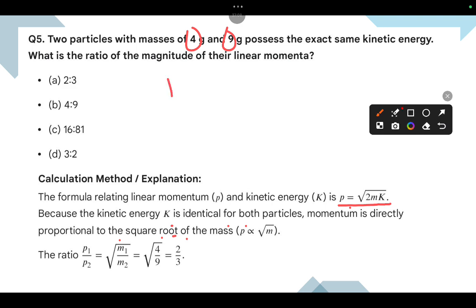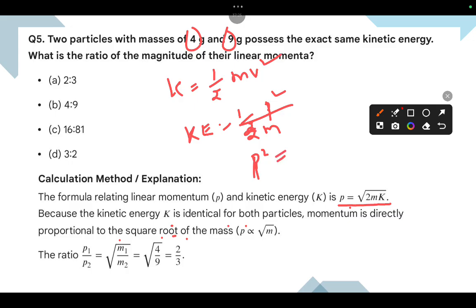First of all, K equal to 1 by 2 mv square, and from this concept we got K equal to 1 by 2 p square by 2m. Am I right? Then p square equal to 2mK, that is, kinetic energy.